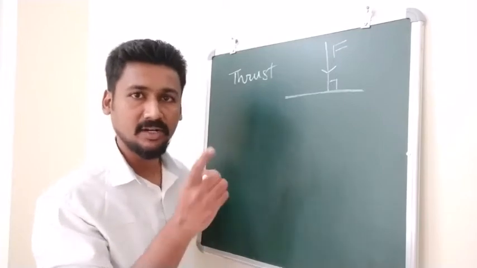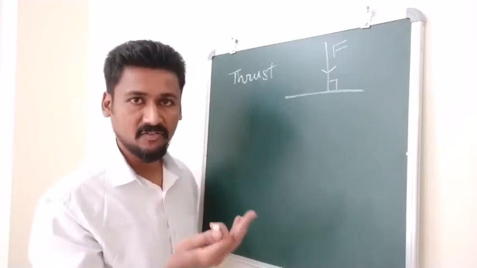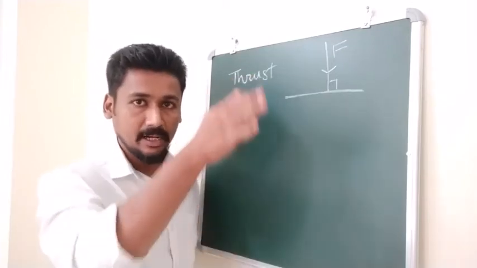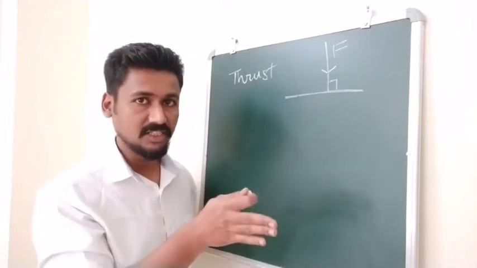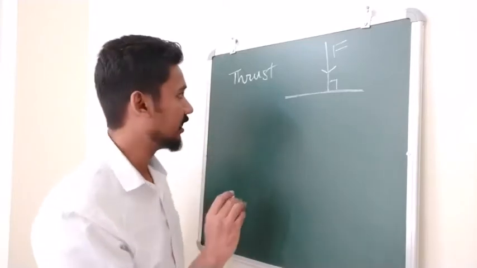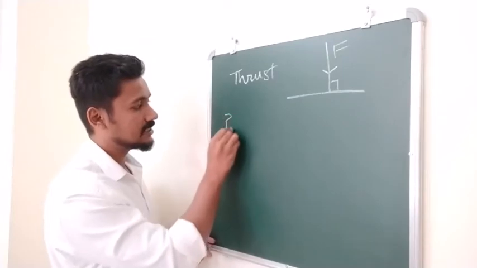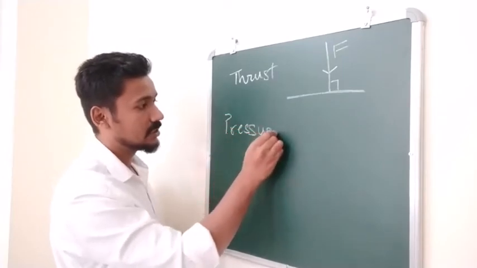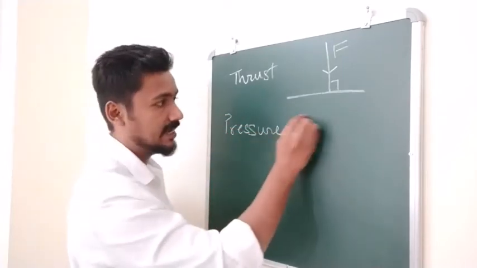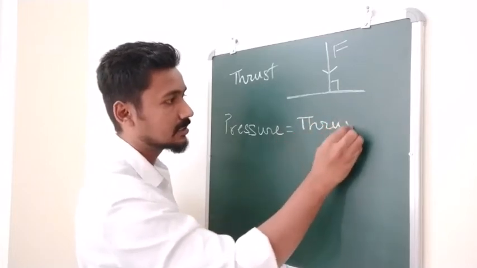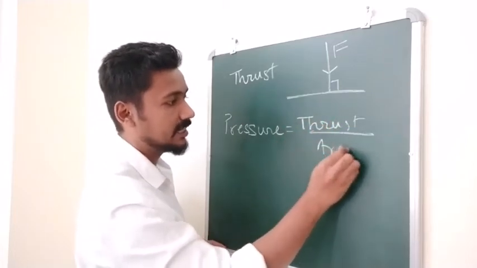So thrust is nothing but force, but it is a special kind of force where you are applying it perpendicular to whatever surface we are putting it on. That is one thing. Next, let us see what we mean by pressure. We define pressure as the thrust per unit area.